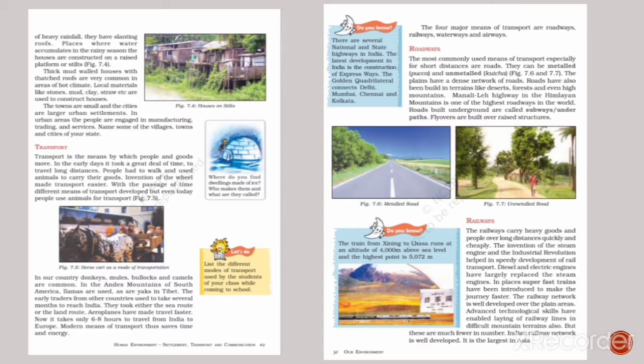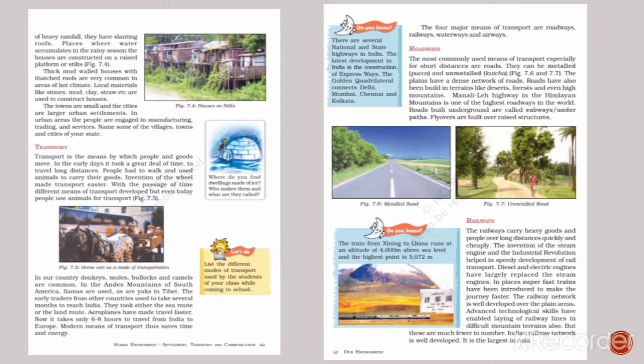Roadways. Roadways are the most commonly used means of transport, especially for short distances. Roads are classified into two types: metalled, that is pakka, and unmetalled, kacha. The plains have a dense network of roads.